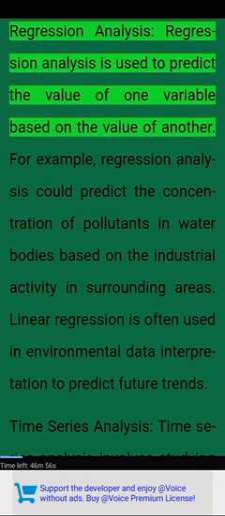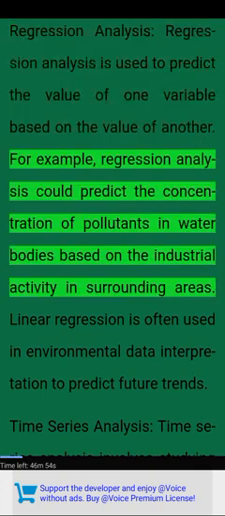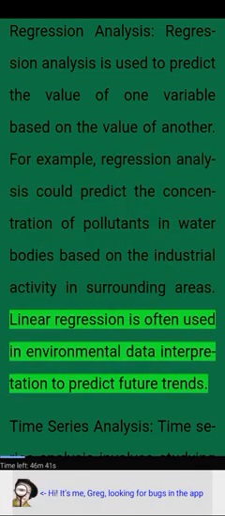Regression analysis. Regression analysis is used to predict the value of one variable based on the value of another. For example, regression analysis could predict the concentration of pollutants in water bodies based on the industrial activity in surrounding areas. Linear regression is often used in environmental data interpretation to predict future trends.